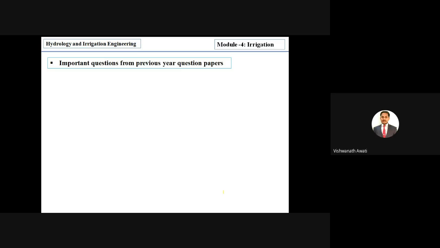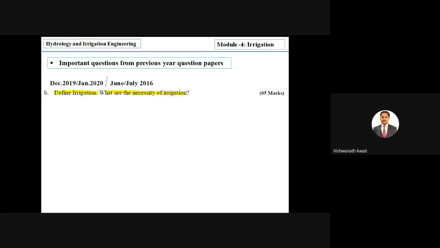Next we'll discuss important questions. In December 2019 and January 2020, and in June July 2019, in two exams they asked the same question: define irrigation, and what is the necessity of irrigation. It may differ in marks, but it is the same, a repetitive question, right?